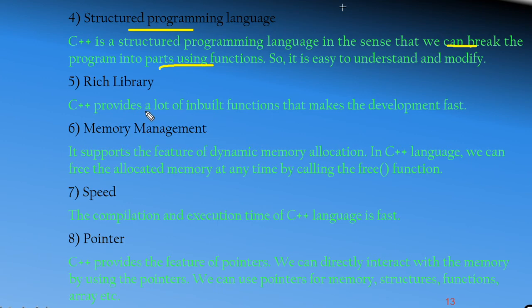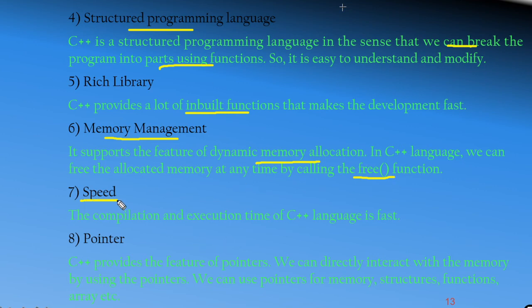And it has a rich library, means it provides a lot of inbuilt functions and makes development fast. It also supports memory management. That is, it supports the feature of dynamic memory allocation, which means C++ supports pointers. By using pointers, we can allocate the memory dynamically, and we can free the allocated memory at any time by calling the free function.